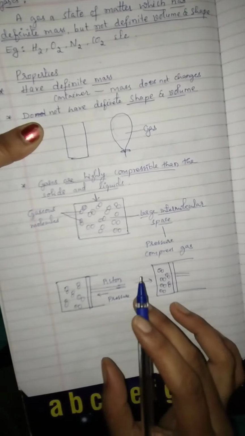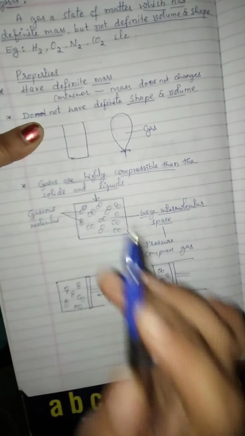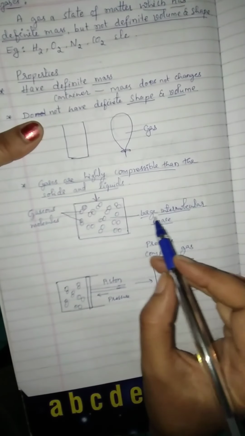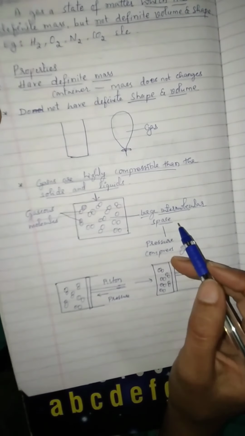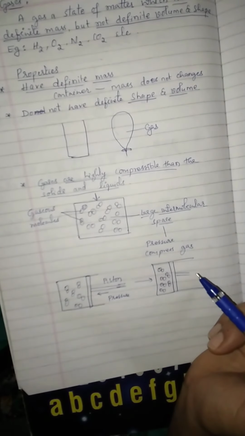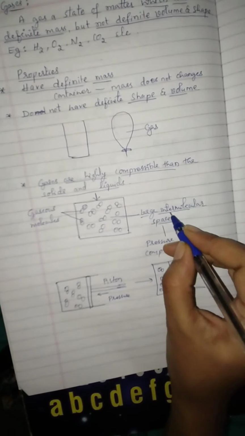They are highly compressible than the solids and liquids, because of the presence of this large intermolecular space. But in solids there is no intermolecular space.